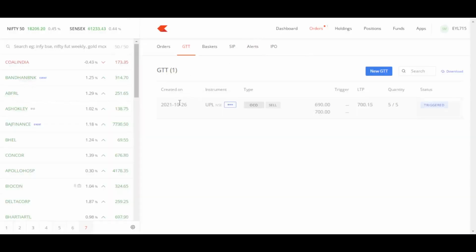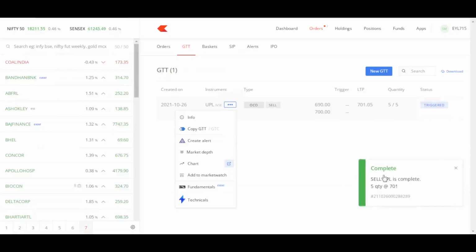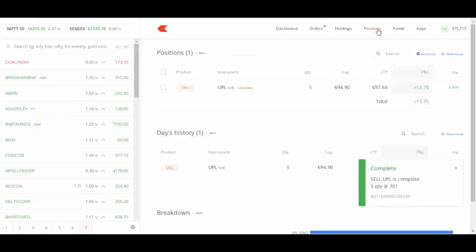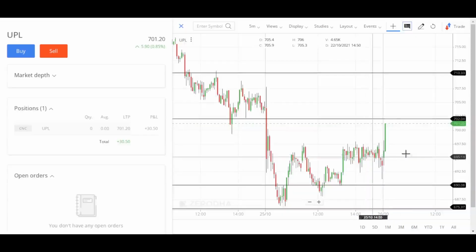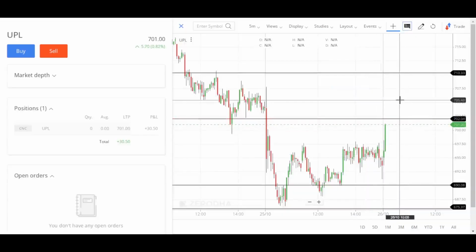Now we'll go to the GTT panel and see that the target order got triggered. Also, the target order got executed at 701. So it is that simple. If you want, we can aim for higher target levels at 710, 715 and 720 because the stock is still moving higher. You can see the order summary here.